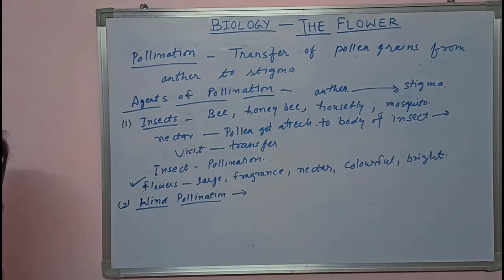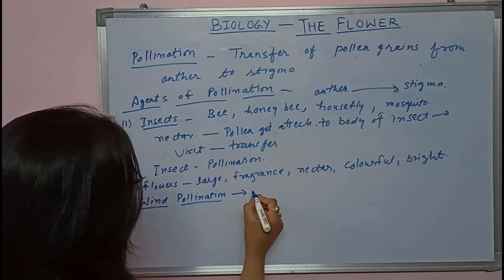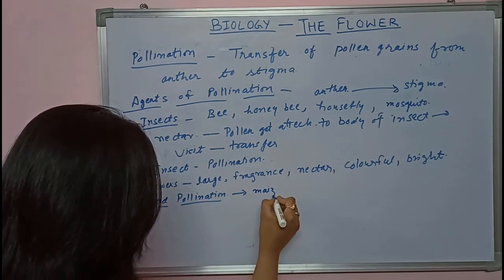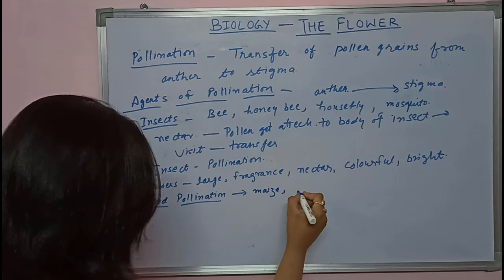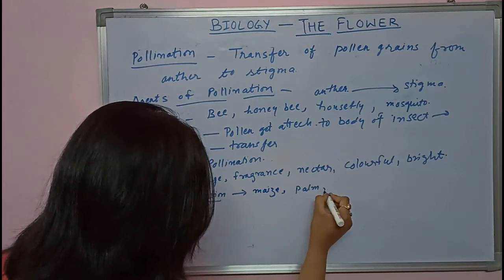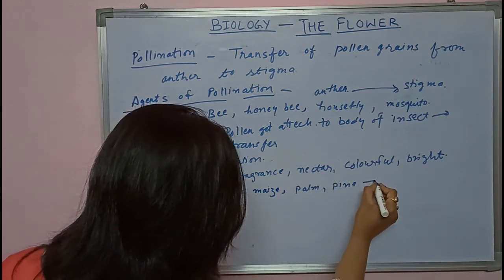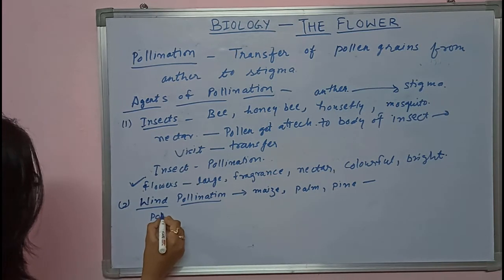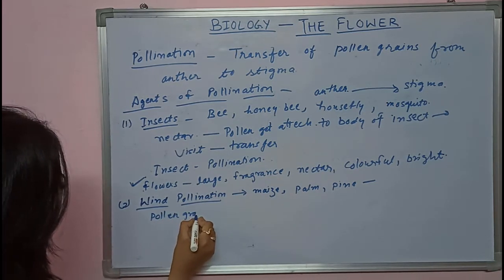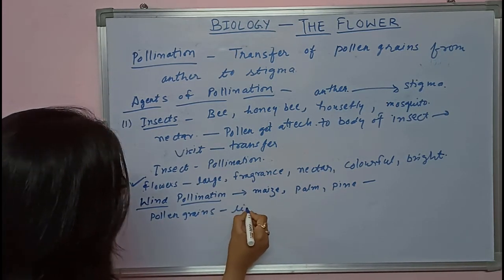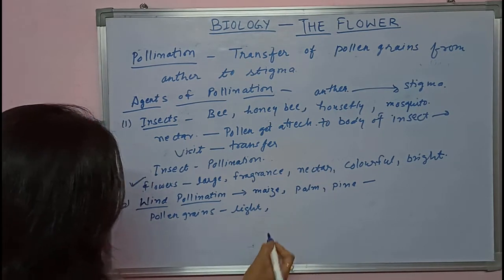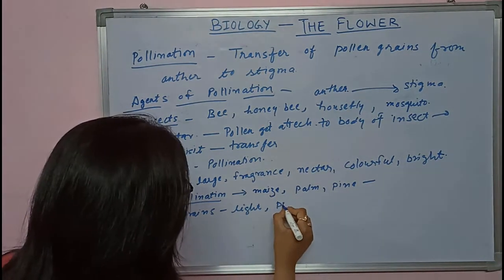Now, for wind pollination, in some plants like maize and pine, pollen grains are very light and powdery.